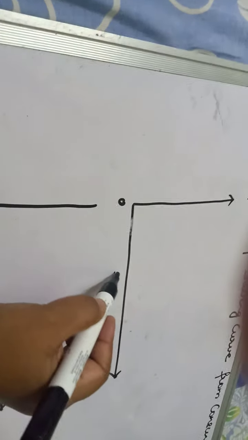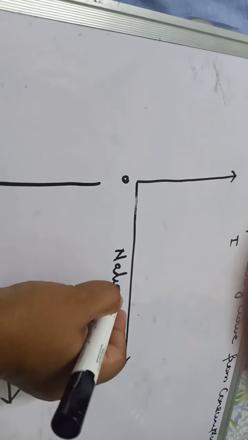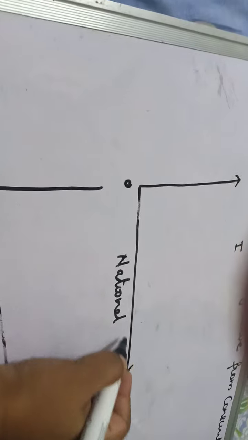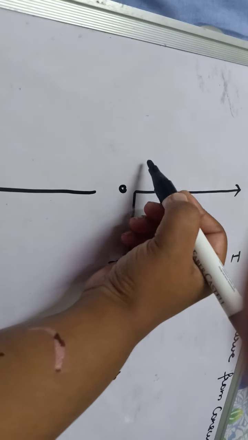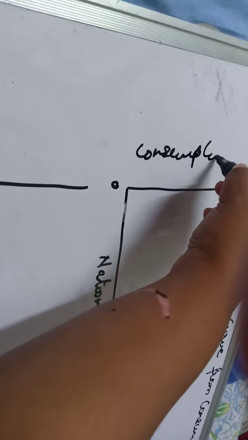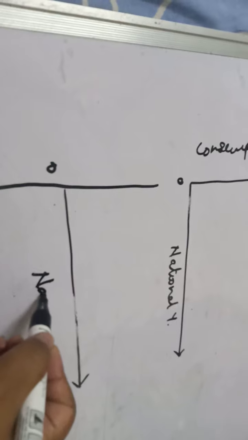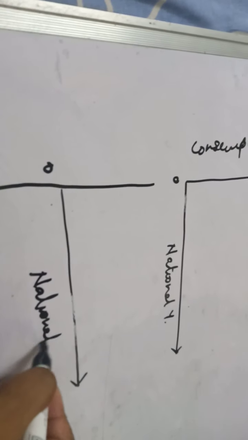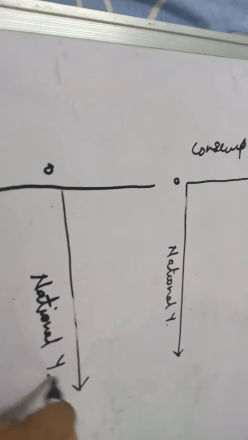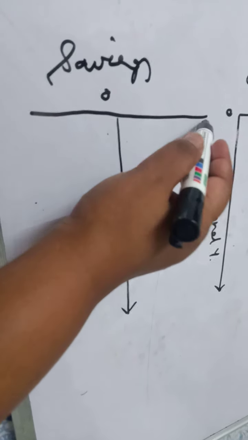On x-axis in the first diagram, we have national income, and on y-axis we have consumption. In the second diagram, on x-axis we have national income, and on y-axis we have savings.